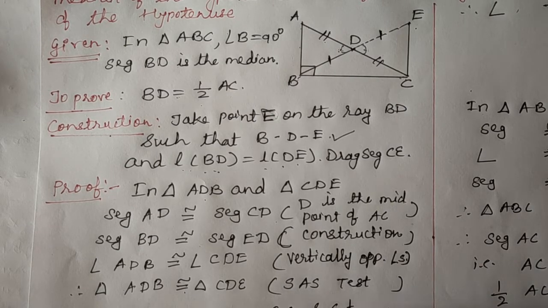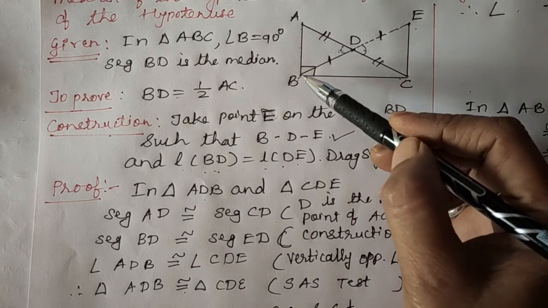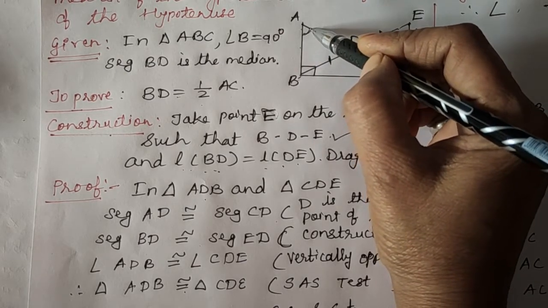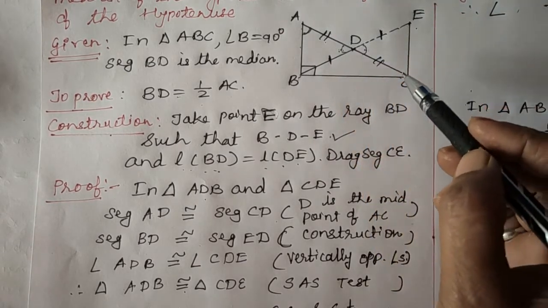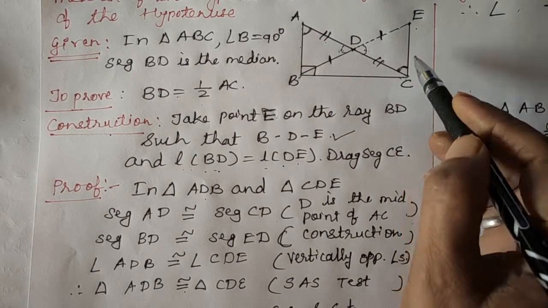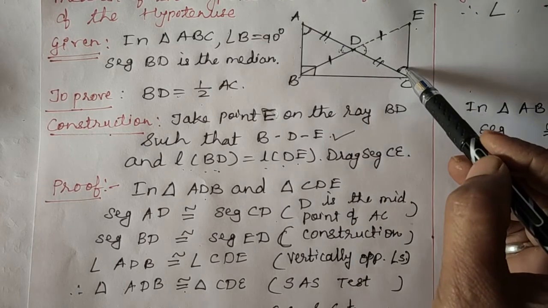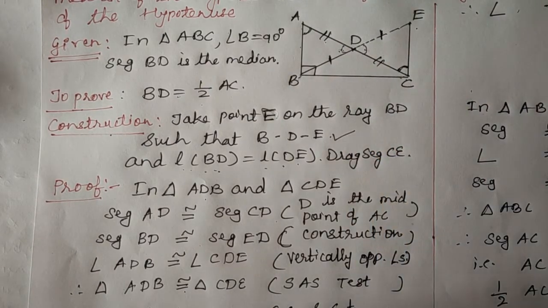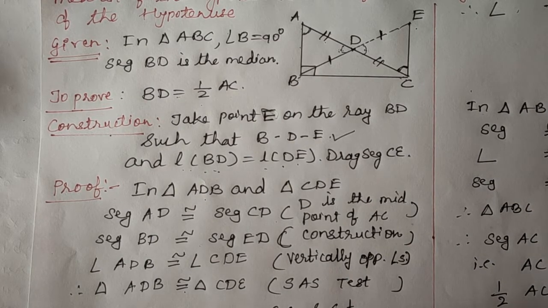Corresponding sides of congruent triangles. Now again you can see angle BAD, this angle, angle BAD is congruent to which angle? ECD. As you can see, these two angles also belong to this congruent triangle. So angle BAD is congruent to angle ECD, and here the reason is what?